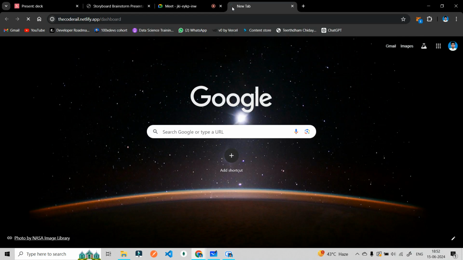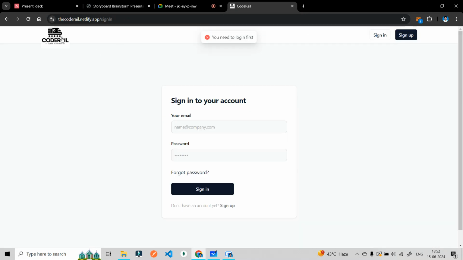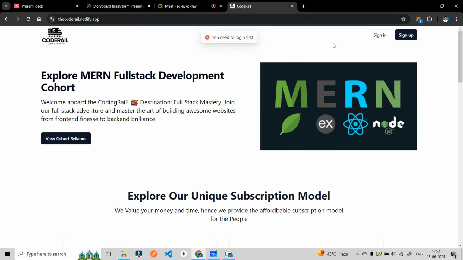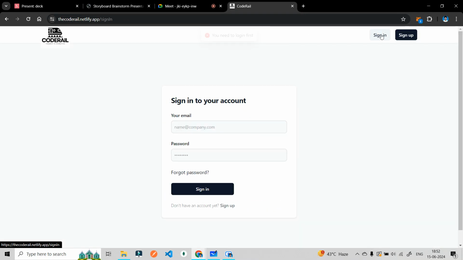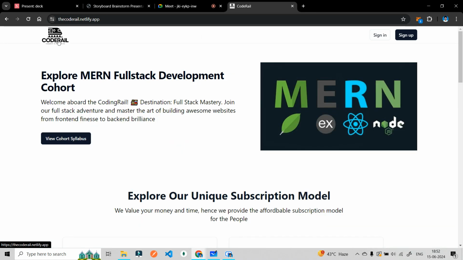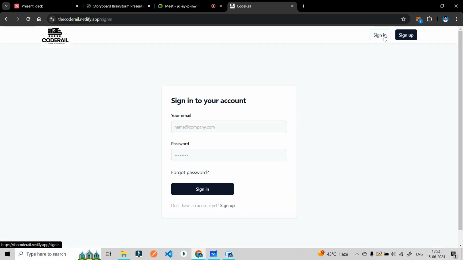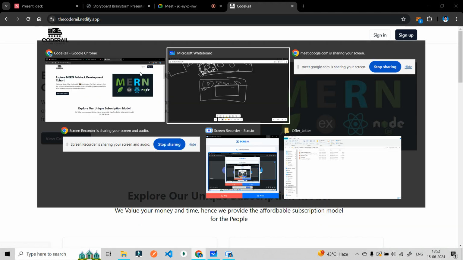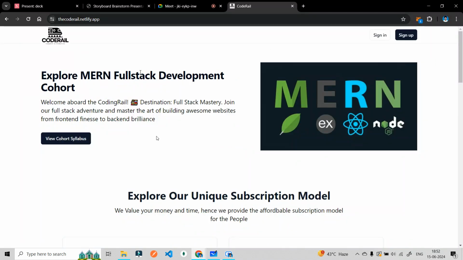Can I show you with my Cotrail website? See, if I click on sign in, you can see that my particular page is not reloading. If I go here on sign in, you will see my page is not reloading. Why? Because I have created this application in React.js only.